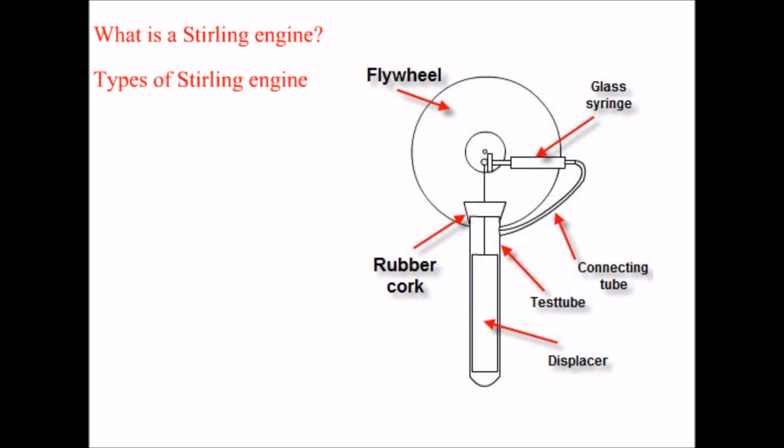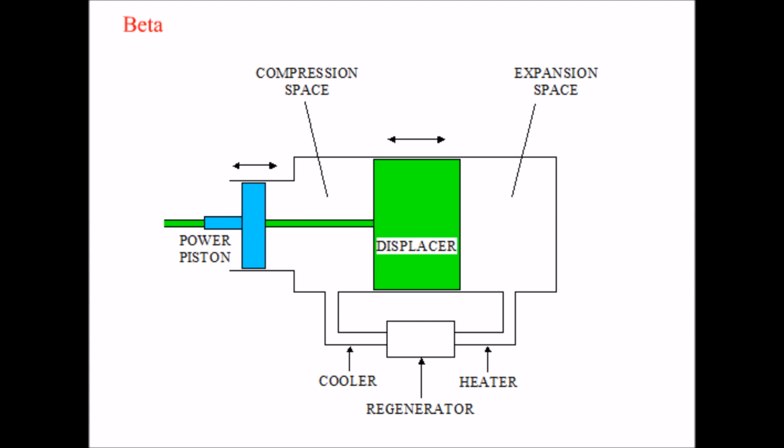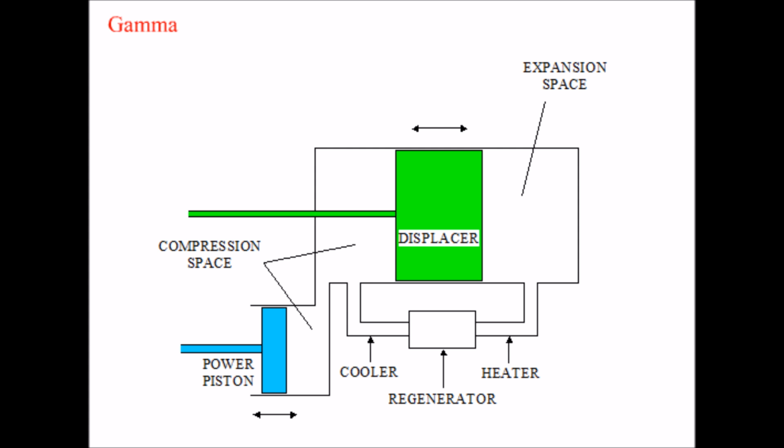Now, let us see what are the types of Stirling engines. There are three types. They are 1. Alpha, 2. Beta, and 3. Gamma.